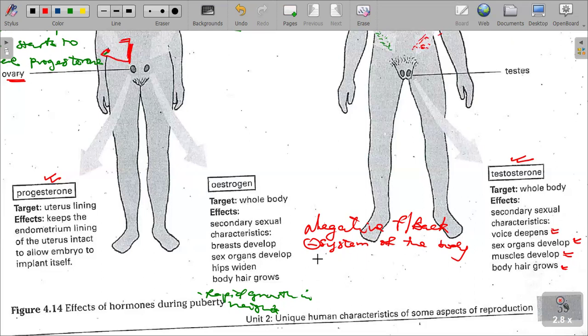A system of the body that brings about the body to operate normally.